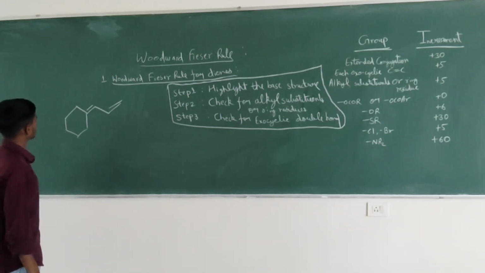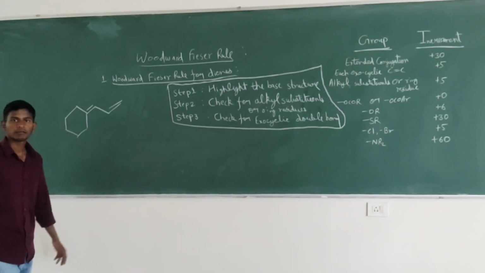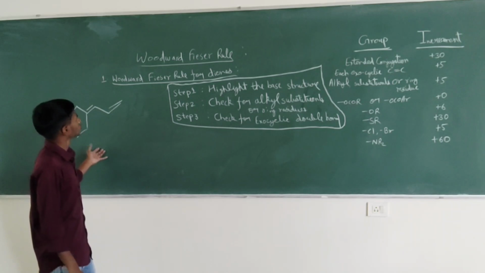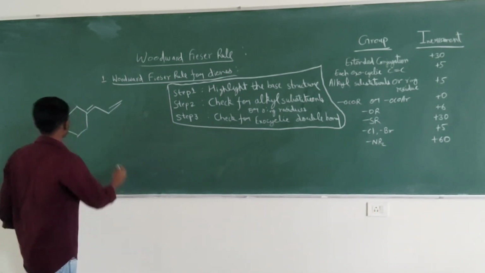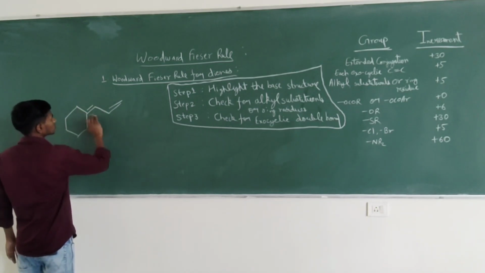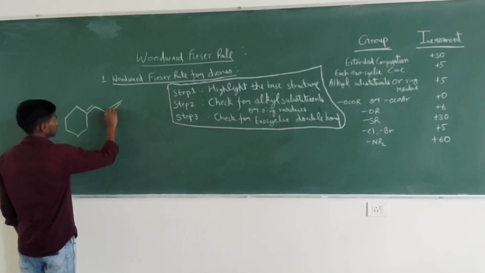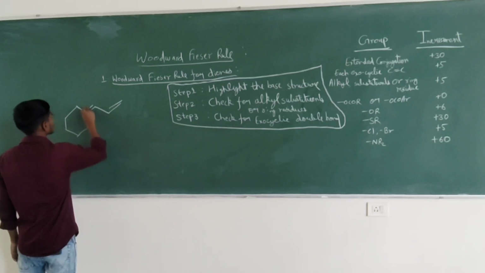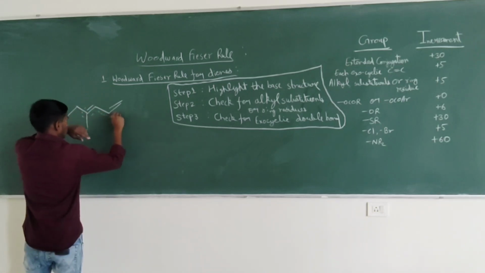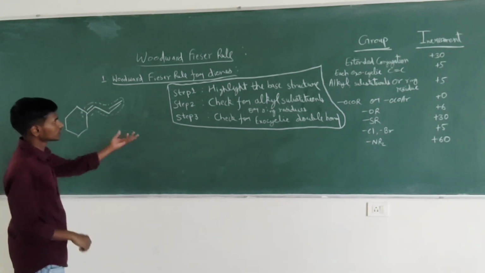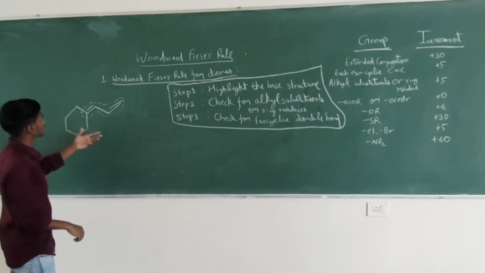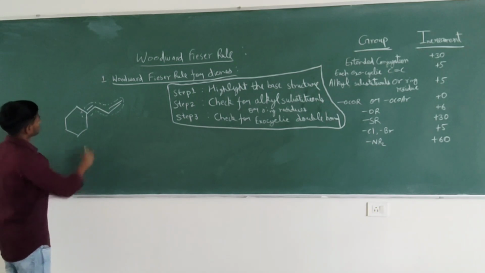This is our structure. We have to calculate lambda max for this structure using the Woodward-Fieser rule. Now the first step is to highlight the base structure. Our base structure is a trans acyclic diene. Now the second step is to check for alkyl substituent or ring residue.